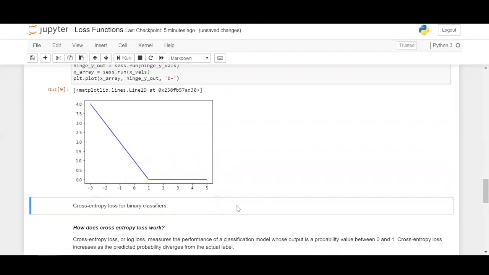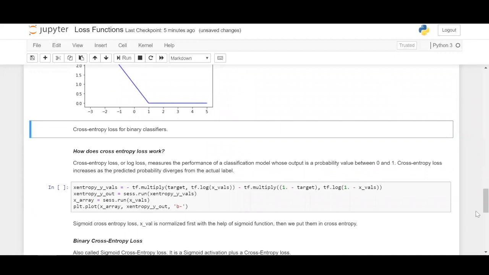Next is the cross entropy loss function, which we had also explored in our breast cancer detection, in which we used binary cross entropy, and in our image data problem, we had used the sparse categorical cross entropy function. Cross entropy is also known as a log loss function. It measures the performance of a classification problem whose output is a probability value between 0 and 1.